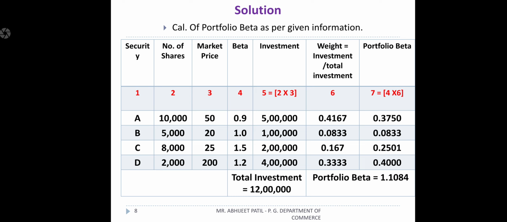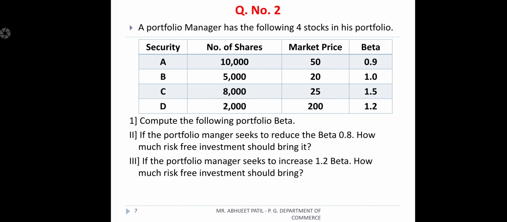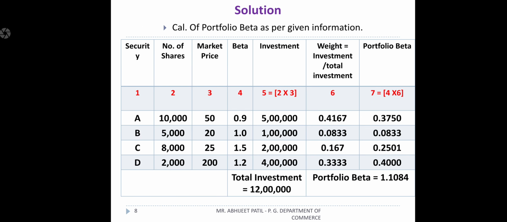Now, investment amount, how to find out the investment amount? Because in the problem they have not given the investment amount. See, in the problem the investment amount is not given, only the number of shares and market price are given. So how do we find it out? We should see the columns, it is given directly as a hint: investment amount is equal to column number 2 into 3. So number of shares into market price gives the total investment we have invested. So 10,000 shares into 50 gives 5 lakh, then 5,000 into 20 gives 1 lakh, 8,000 into 25 gives 2 lakh, 2,000 into 200 gives 4 lakhs.